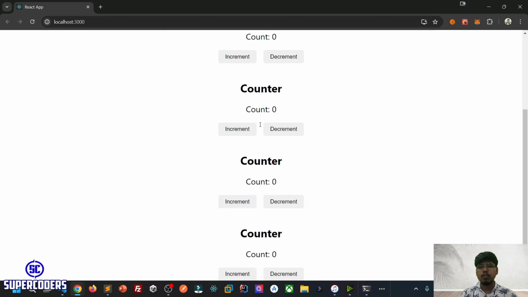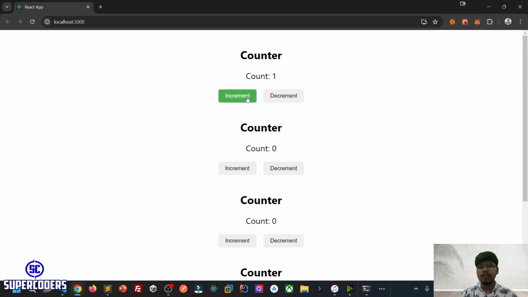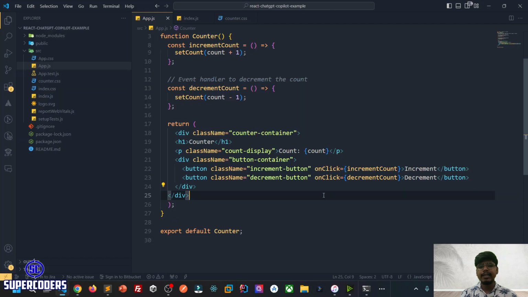And you can see now it looks much better using CSS. You can use increment and decrement. So in that way, you can create a simple counter example in React.js using ChatGPT.